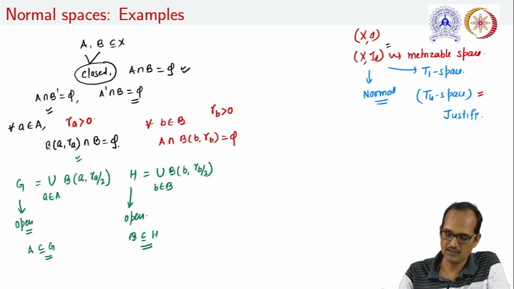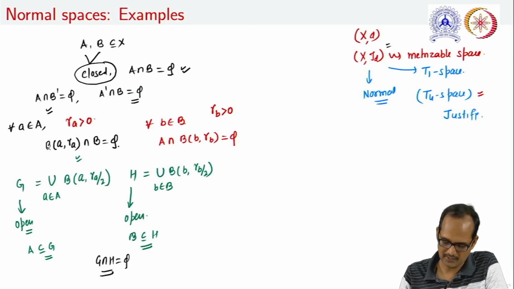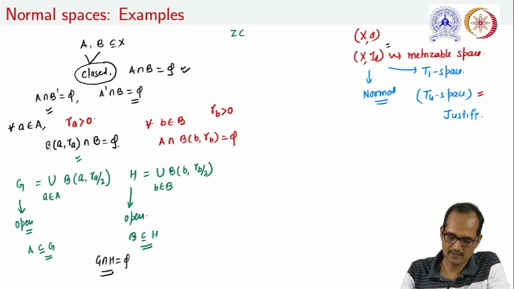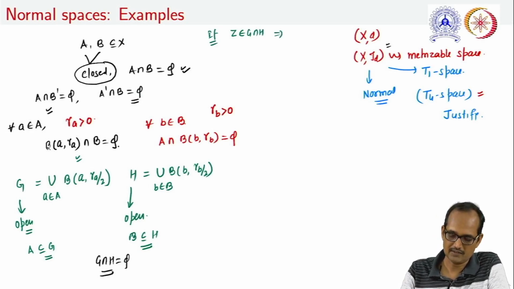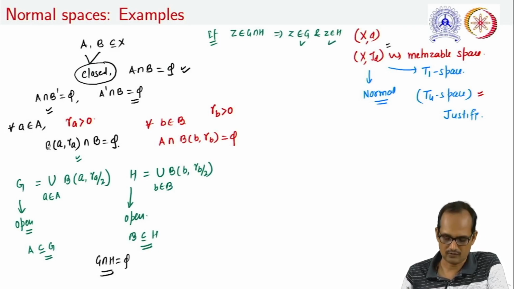Finally, one thing we need to justify is that G intersection H is always an empty set. In order to justify it, let us see what happens if there exists some element in this intersection. So, if z belongs to G intersection H, it means that z is an element of G and also an element of H. Now, if z is an element of G, obviously it will be an element of some open ball, and similarly z will also be a member of an open ball of this form.